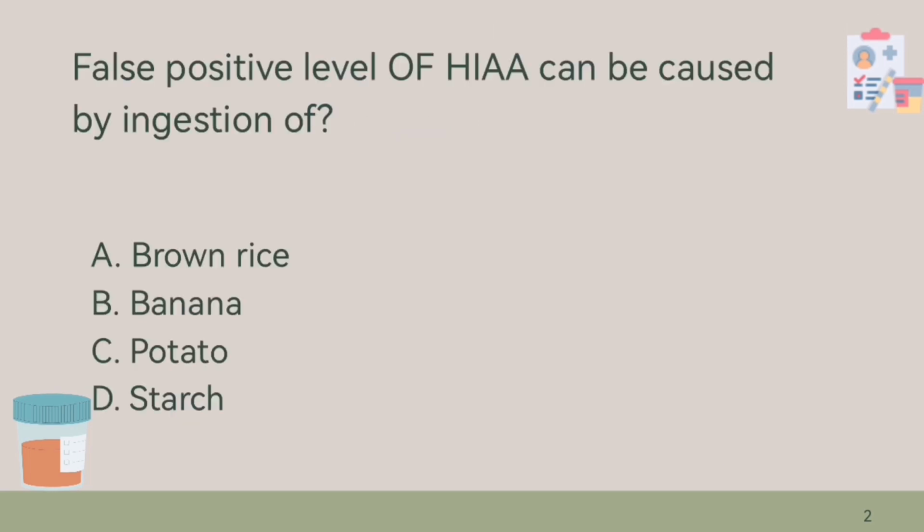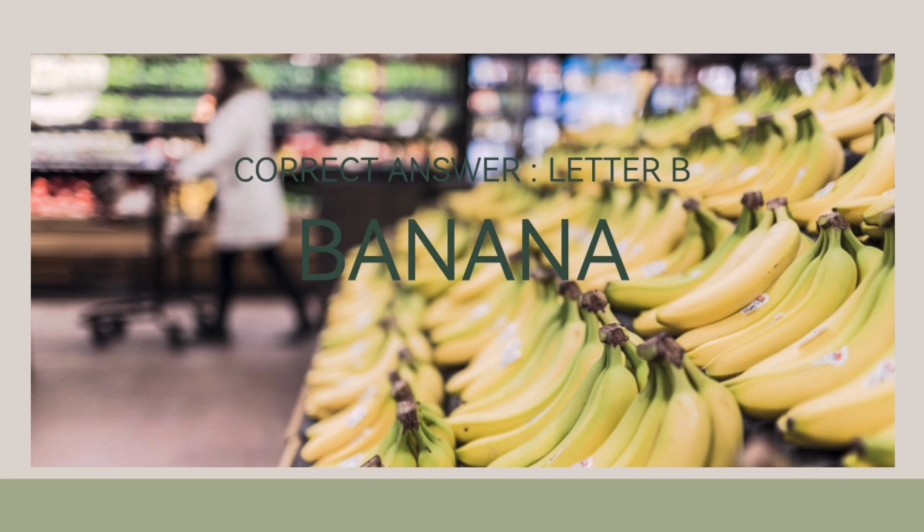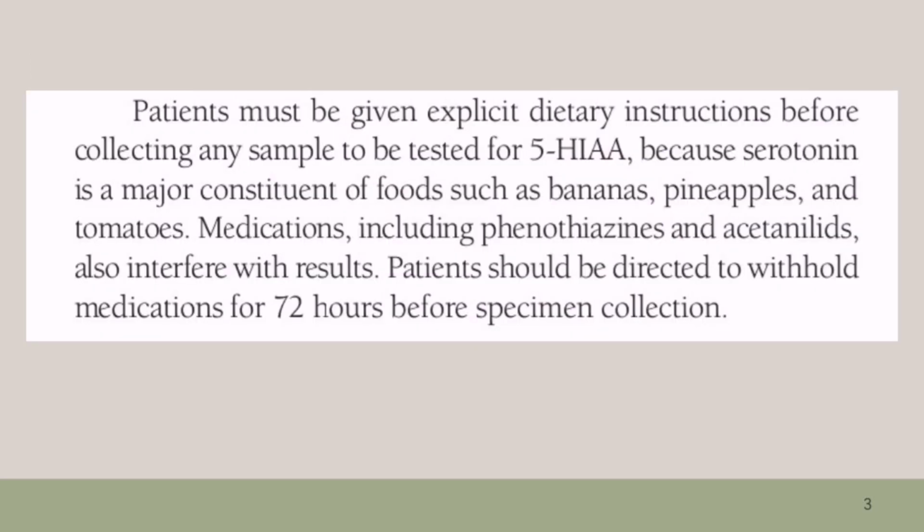Next, false positive level of 5-HIAA can be caused by ingestion of A. Brown rice, B. Banana, C. Potato, D. Starch. Kailan nagkakaroon ng false positive ang HIAA? The answer here is letter B. Banana. According to Strasinger, patients must be given explicit dietary instructions before collecting any sample to be tested for 5-HIAA because serotonin is a major constituent of foods such as bananas, pineapples, and tomatoes.